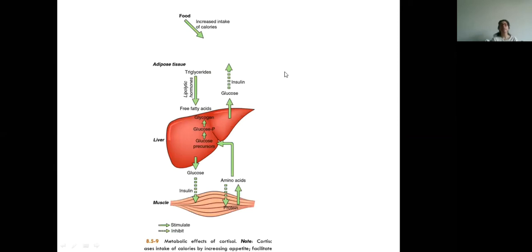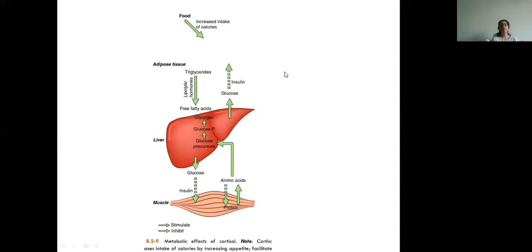Here they are converted into triglycerides, and this step, triglycerides to free fatty acids, is stimulated by cortisol. So all the bold arrows are the steps stimulated by cortisol, and the dashed or dotted arrows are the steps which are inhibited by cortisol.